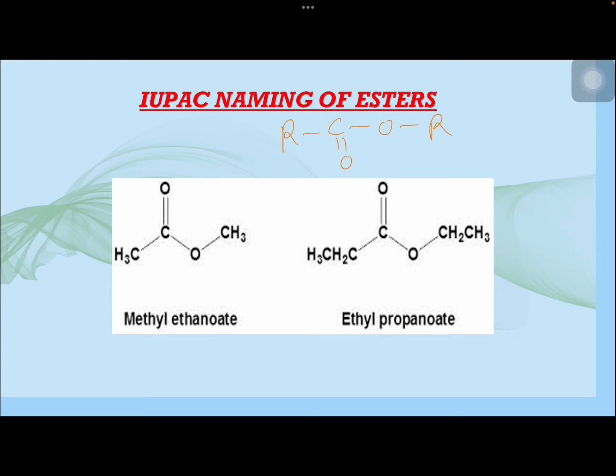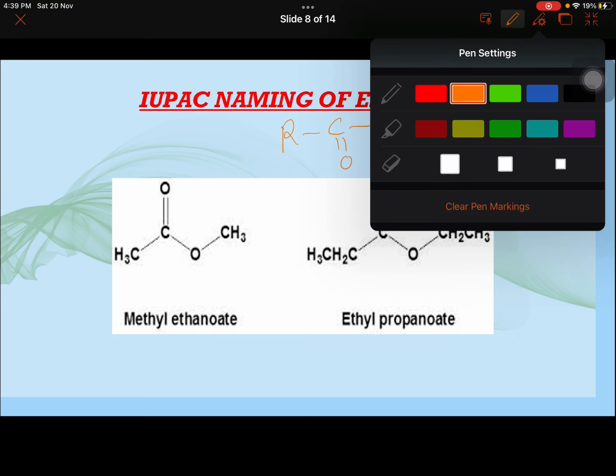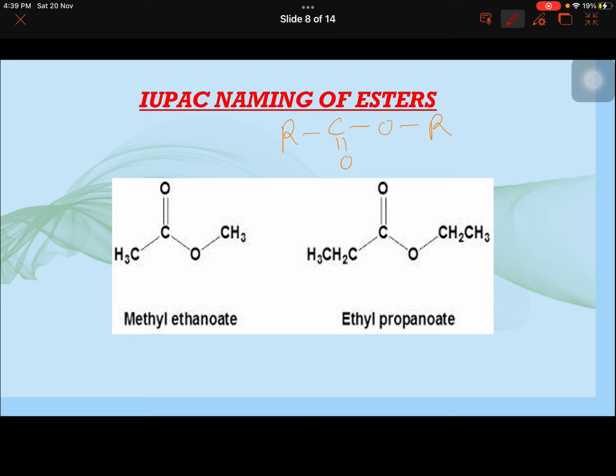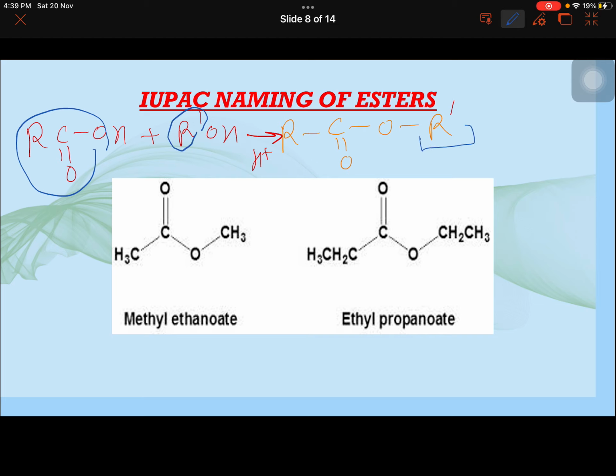And if you remember the esterification reaction, how do we make it? We get ester when a carboxylic acid reacts with an alcohol in the presence of acid. I am writing R dash to distinguish. Esterification reaction. So this RCO will come from the acid part, and this R dash will come from the alcoholic part, which is getting attached here after this oxygen. So they are named as alkyl, and this part from carboxylic acid is alkanoate.